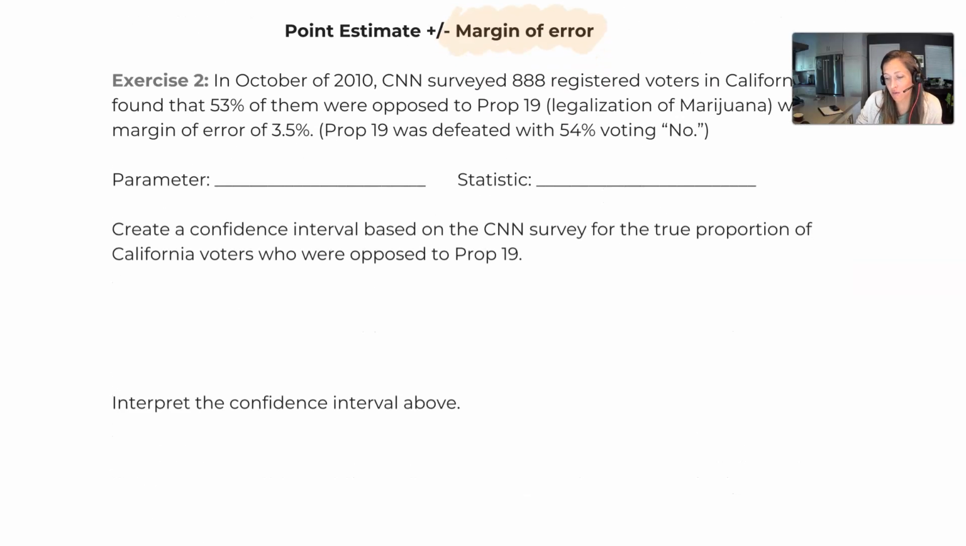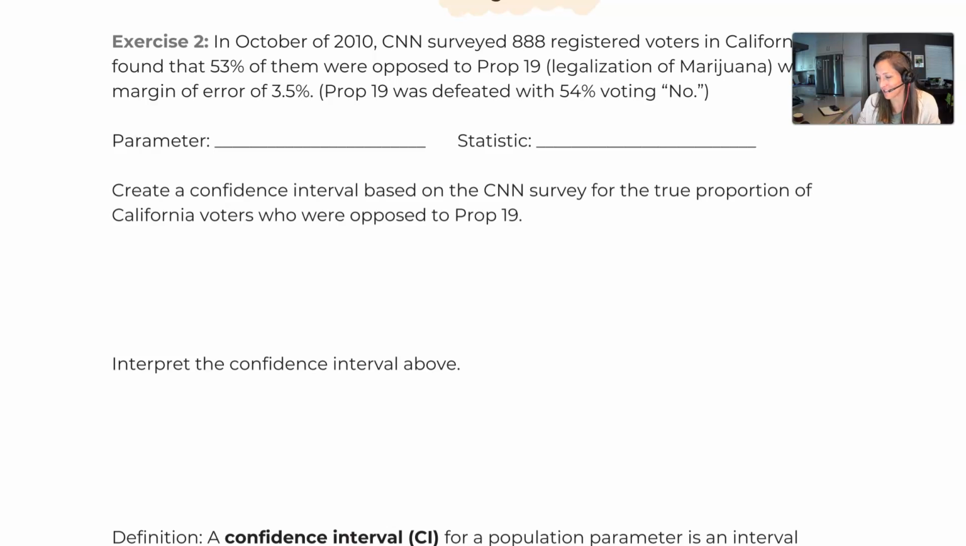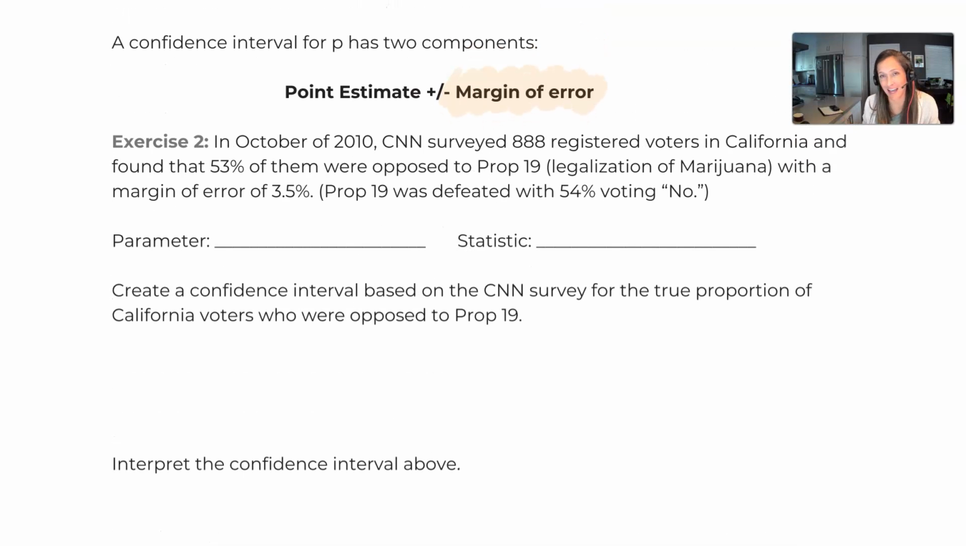And then we get our reminder of this really outdated exercise that I put in my notes back in 2010 when I first started teaching. The CNN estimate of the proportion of people who were going to vote no on Prop 19, which was the legalization of marijuana back in 2010. You can see here we have 53% opposed to Prop 19. This 53% is a p, right? But we also have a p down here of 54%.